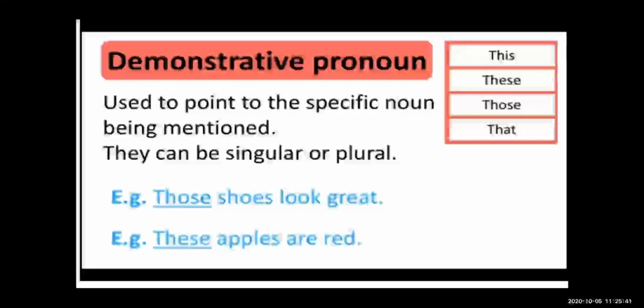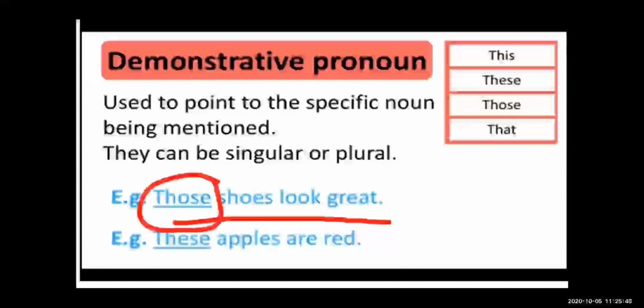Okay, those shoes look great. See here, we use this demonstrative pronoun to point to a specific noun. Which noun is here? That is shoes, which we have to mention. We have to point out the particular shoes. Here we have to point out the particular apples.